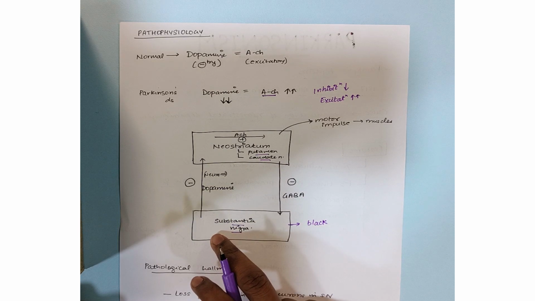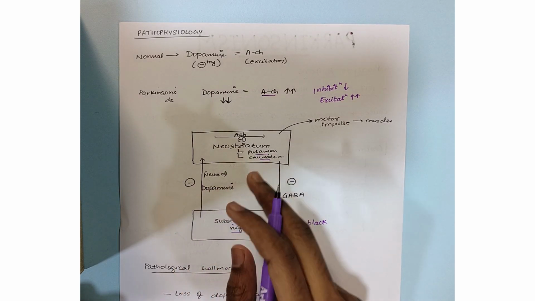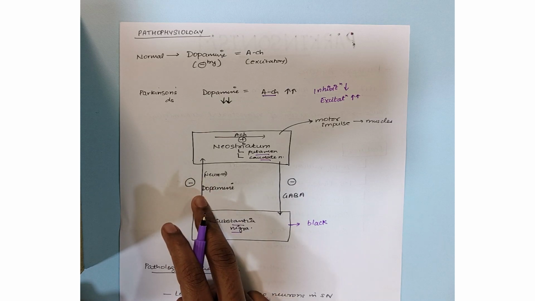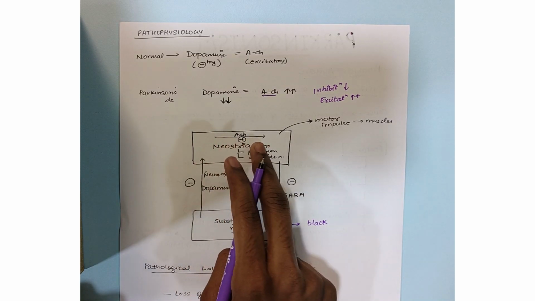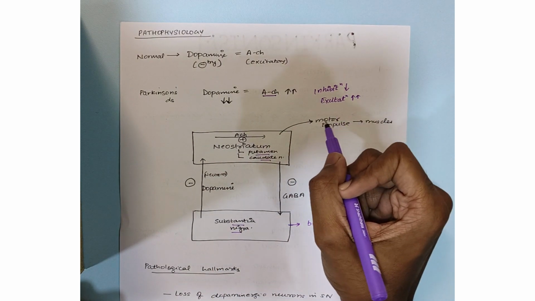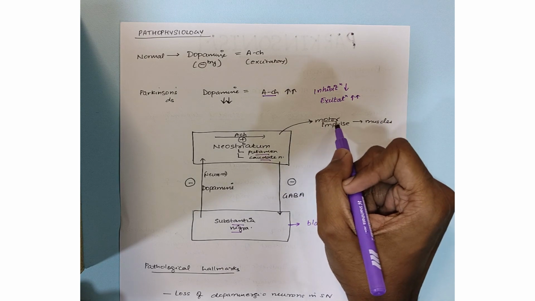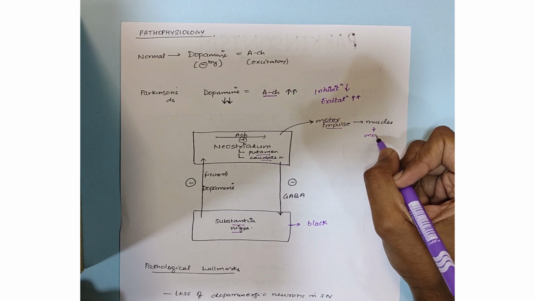Now, there is an inhibitory effect of the substantia nigra on this neostriatum via the release of dopamine. And the neostriatum has neurons which secrete acetylcholine, which is connected to the muscles of the body, which carry motor impulse and lead to movement in muscles.